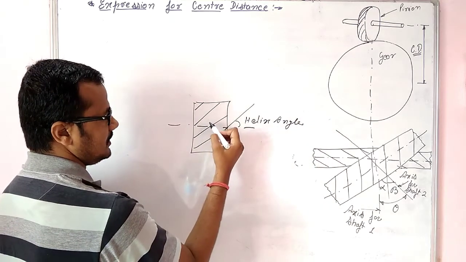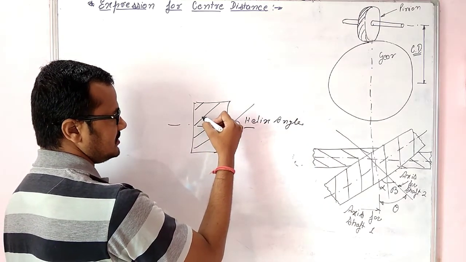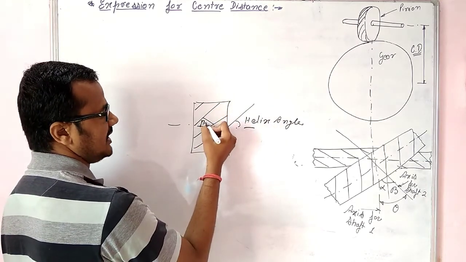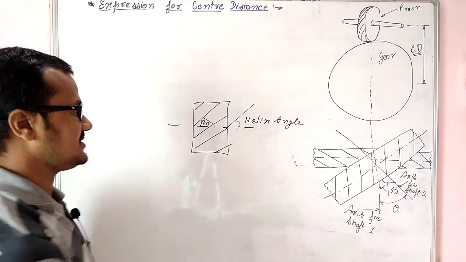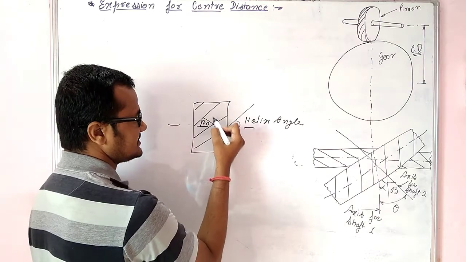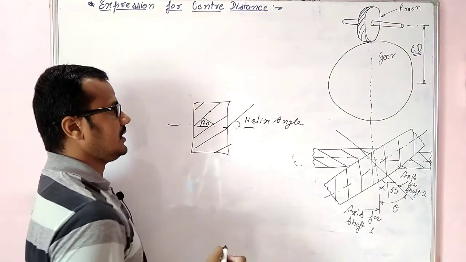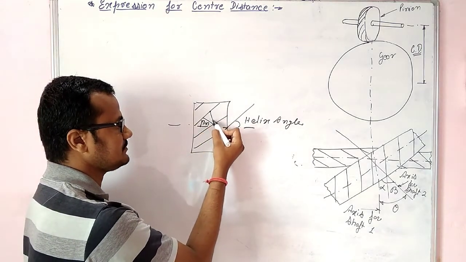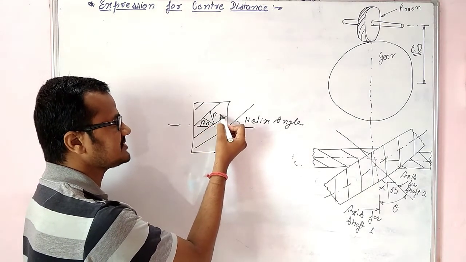Then the shortest distance between both the teeth is known as the normal pitch, and the distance between two corresponding points of the adjacent teeth will be termed as circular pitch, PC.